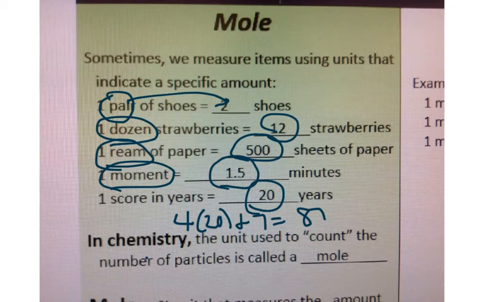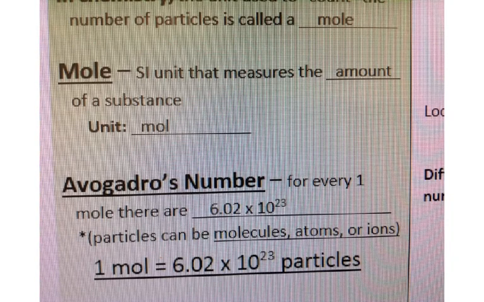In chemistry, the word that represents a specific set of numbers is a mole. When I say what a mole is, all a mole is, is a special amount of atoms, a special number. It's just a number. That's it. So what is it? It represents the amount of a substance. I know it seems pretty lame, but we actually do abbreviate mole, and all we do is write MOL. We take off that E. We use mole so often that it saves you quite a bit of time by crossing off that E in the abbreviation.